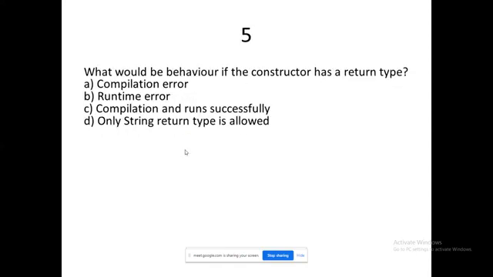And next, what would be the behavior? The constructor has a return type. If it has a return type, it's an assumption question.